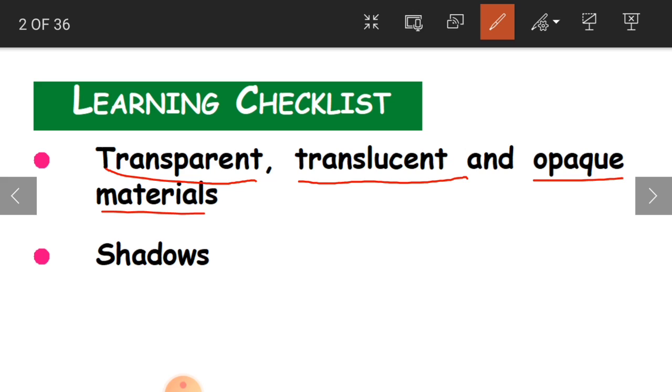Okay, so transparent, translucent, and opaque materials are some materials which are related to light. Some materials produce light and some do not. So what are they? That we are going to learn. And we are also going to learn about shadows.